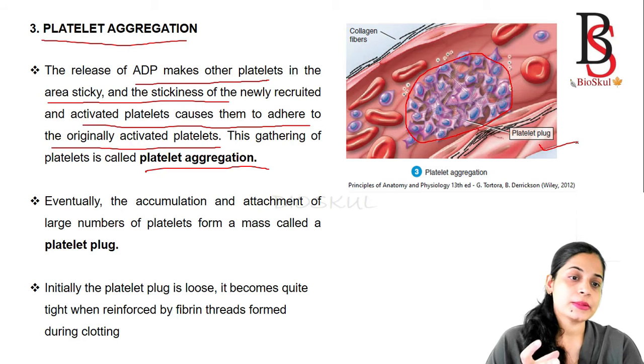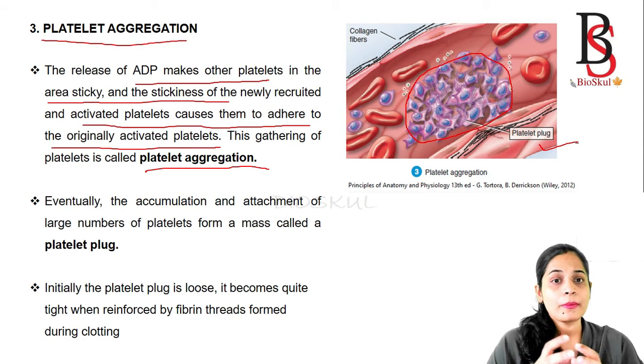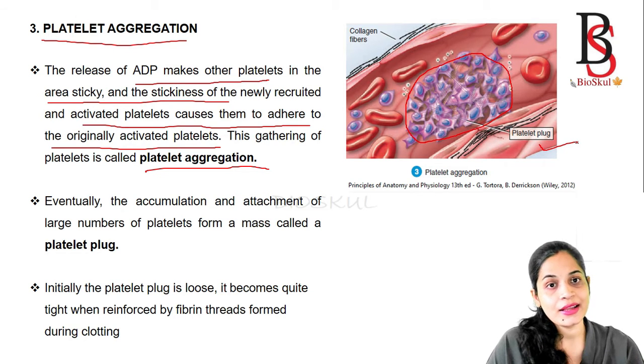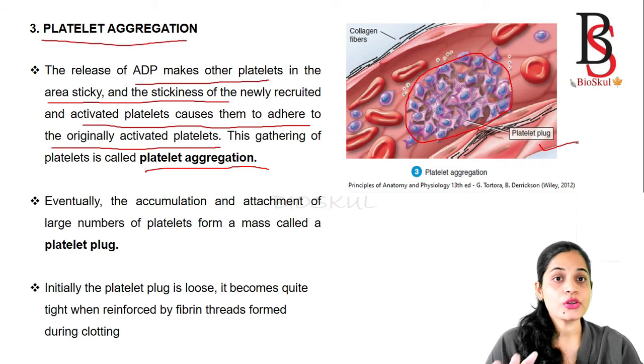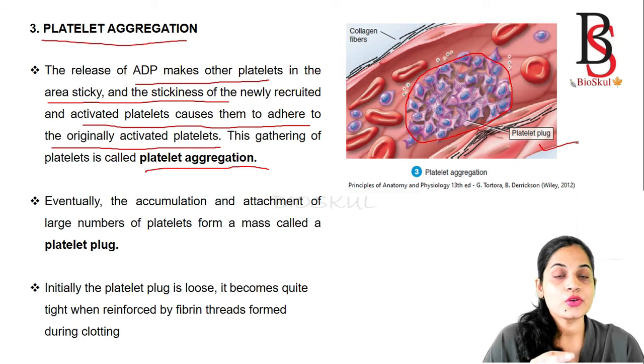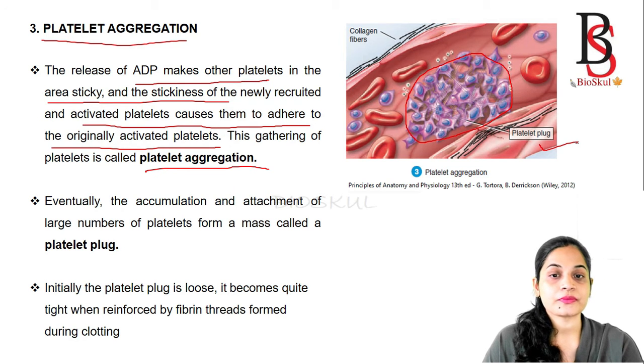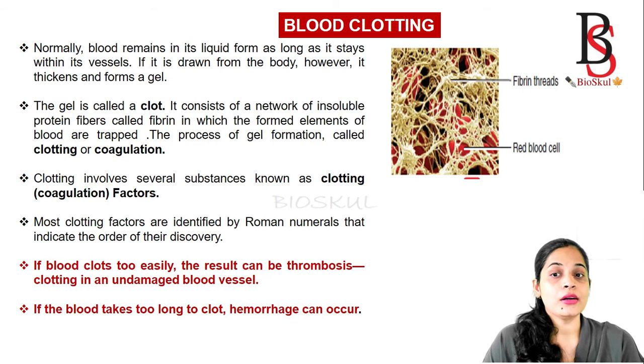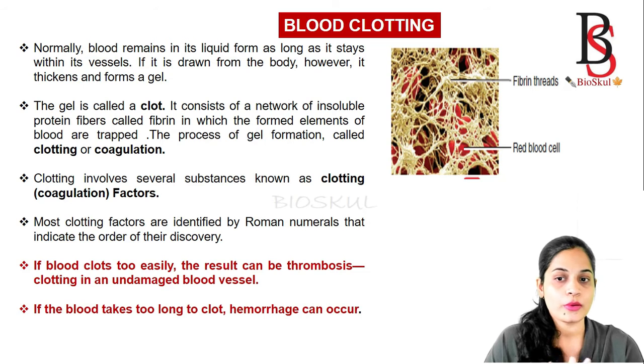Initially the platelet plug is loose, and it becomes quite tight later on. So this is all about the process of formation of the platelet plug, and it takes place through 3 steps. The first step is platelet adhesion, the second step is the platelet release reaction, and the third step is platelet aggregation. And now we'll see the third mechanism of hemostasis, that is blood clotting or blood coagulation.